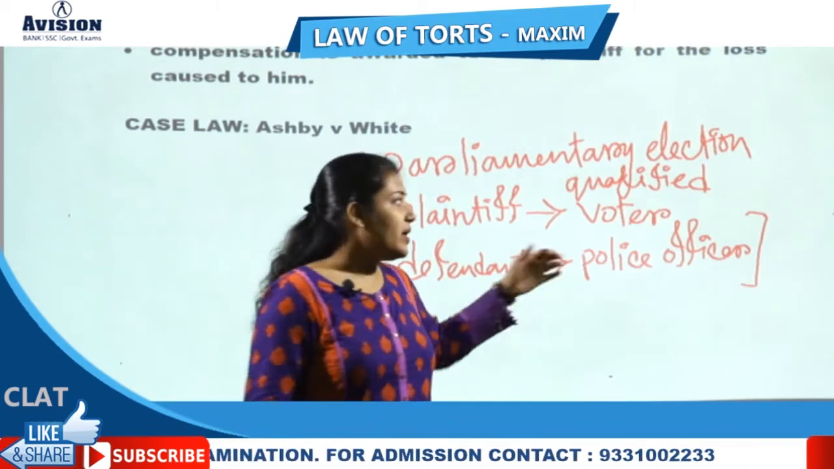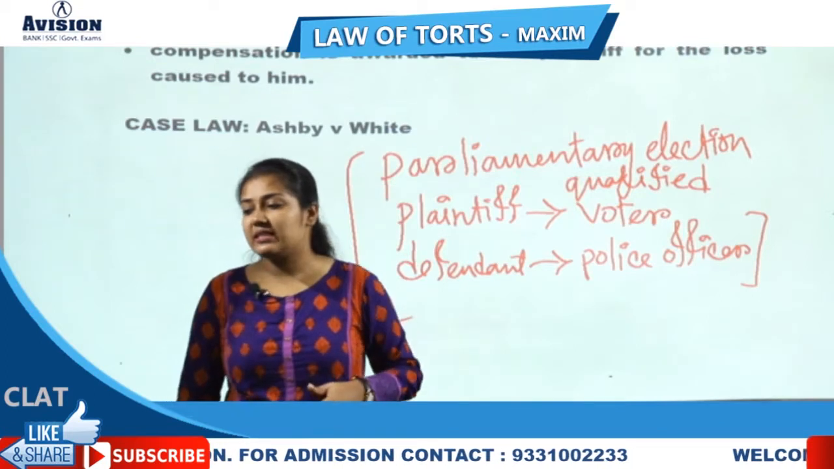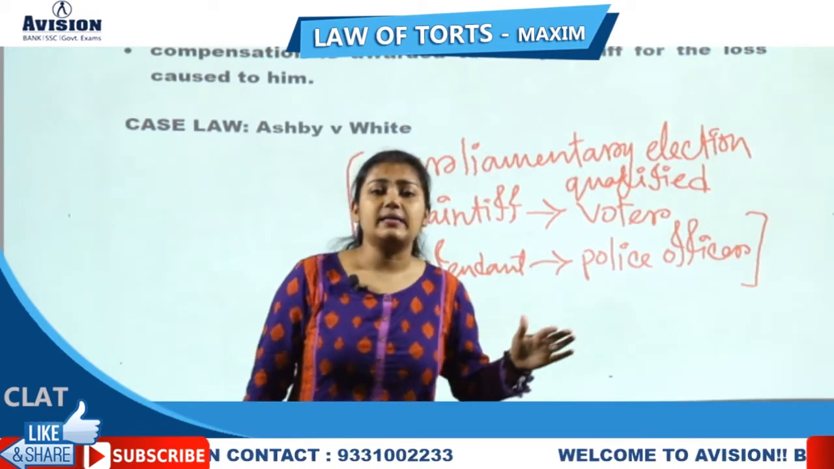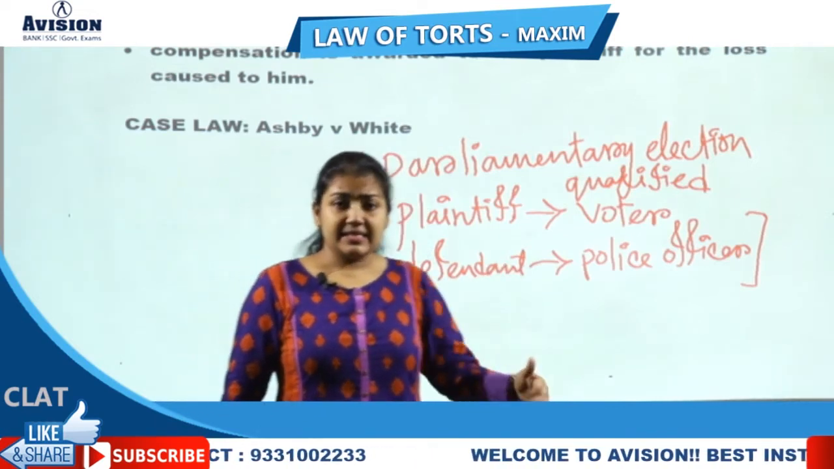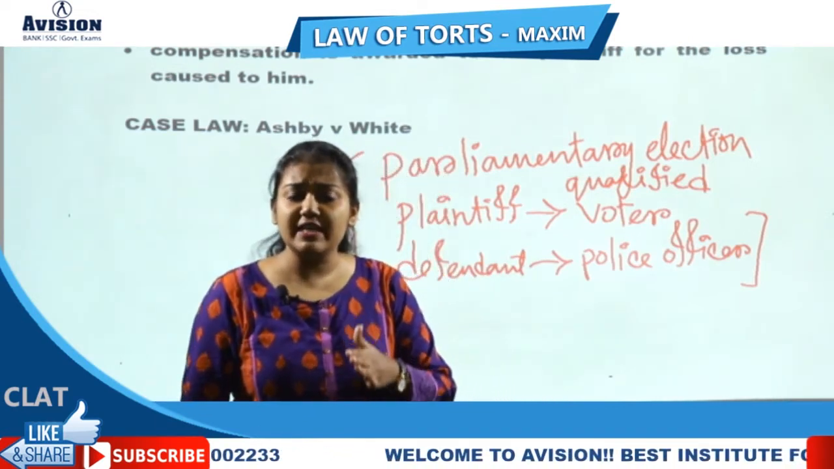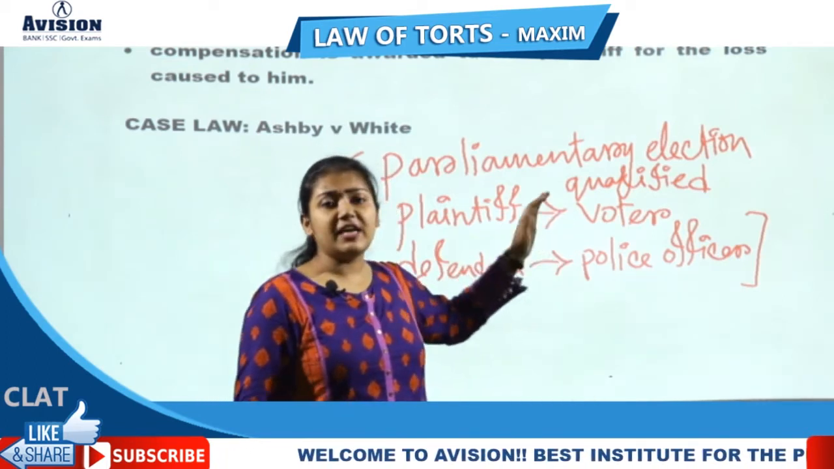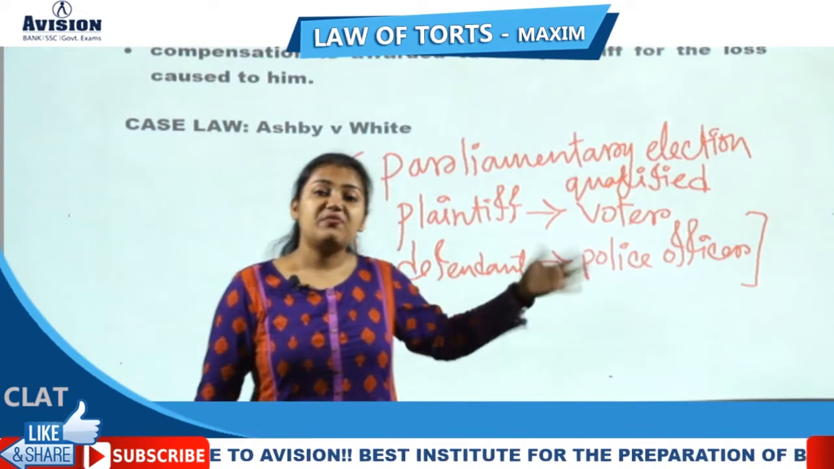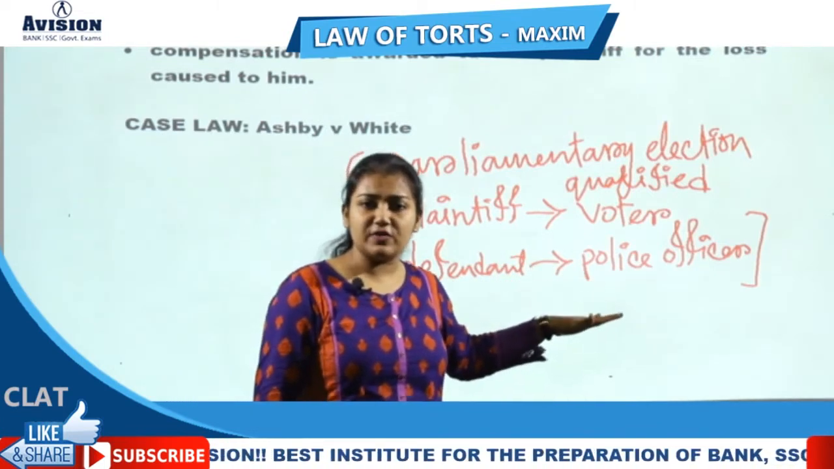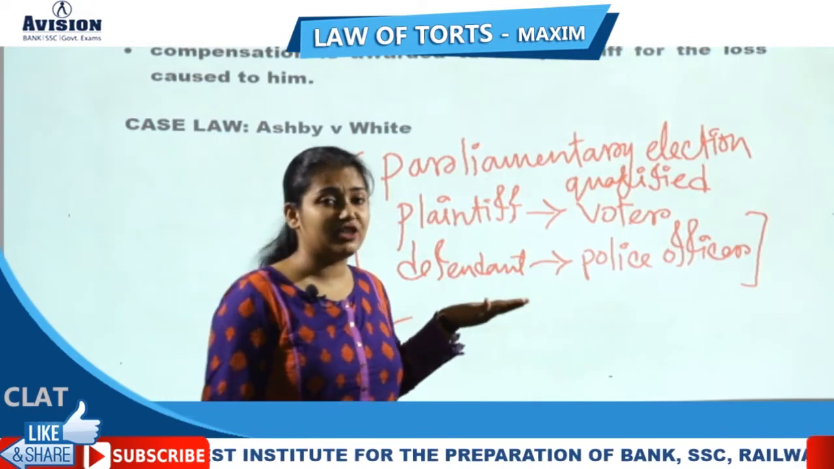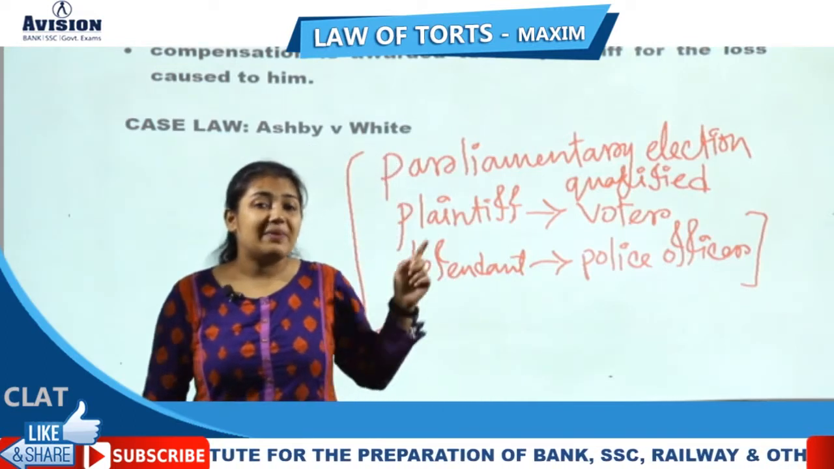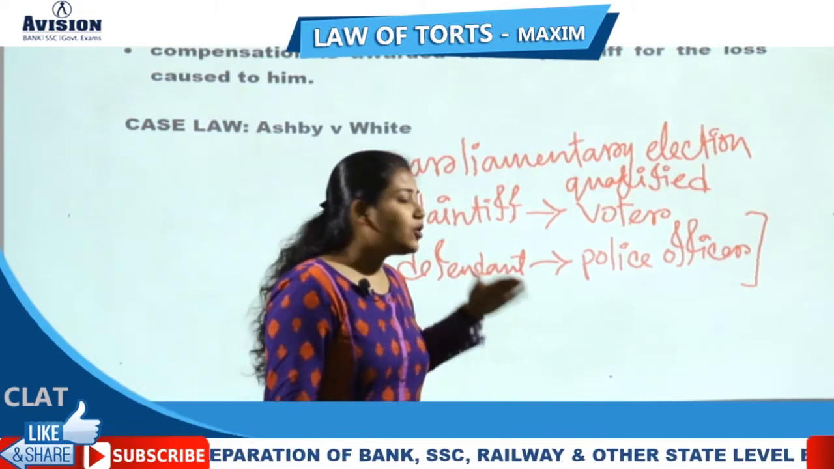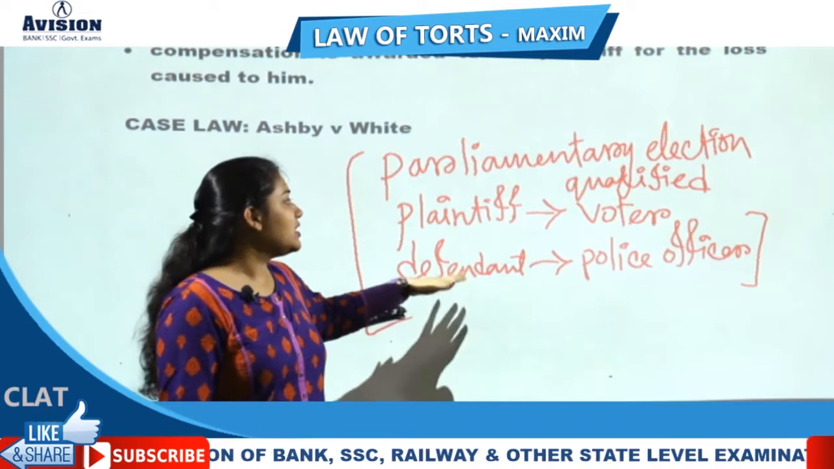So what was the judgment in this case? The Supreme Court said that a violation of a legal right was there. The right to vote in the parliamentary election was a fundamental right, and it was violated by the defendant, the police officer. He did not let him vote in the election. So that is a violation of the plaintiff's legal right to vote. So the court granted damages to the plaintiff.